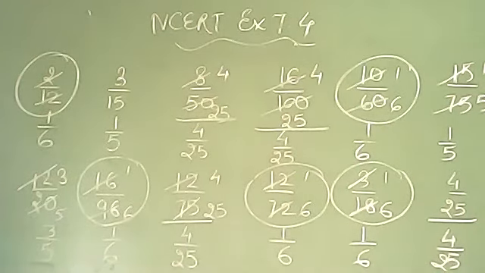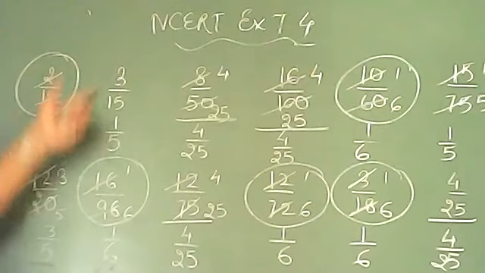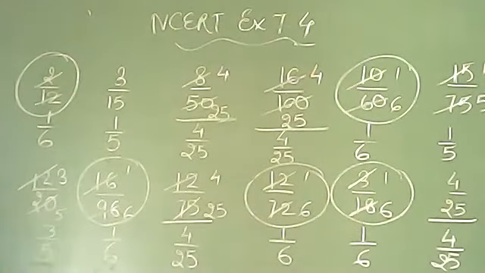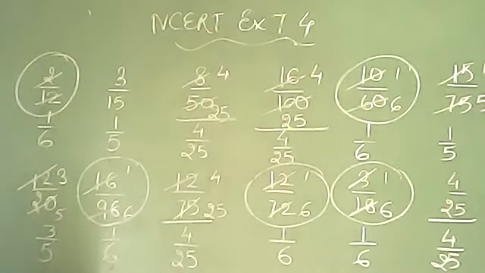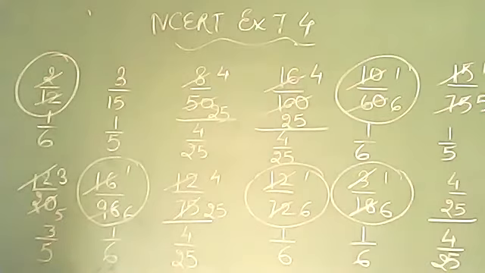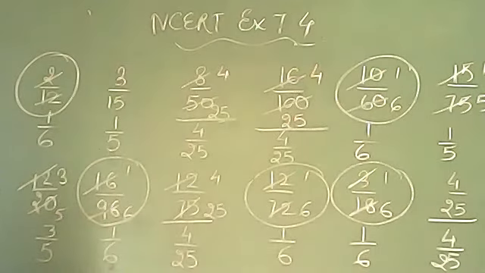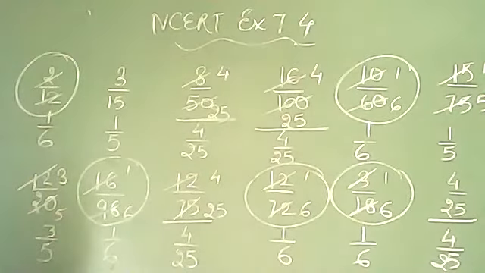Okay? The same way you are getting 1 by 5 also. So 1 by 5 we are getting only from two numbers, 3 by 15 and 15 by 75. So you can separate them in their own groups. Okay? You will make groups of numbers that give the same answer. Same way, again make the groups that give the same answer, and note it down. I hope it is clear to you all.